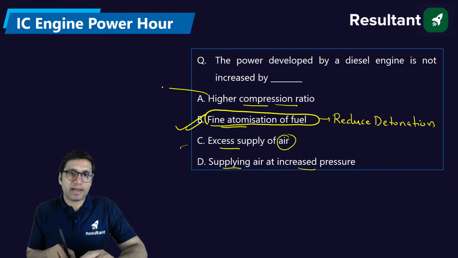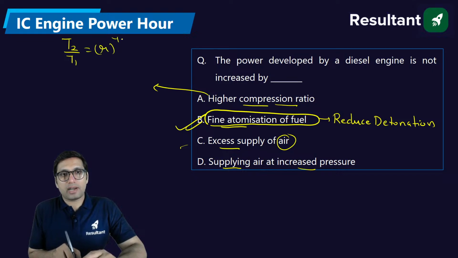Power can increase by a high compression ratio, because if you have more compression ratio, obviously you can get more temperature, right?